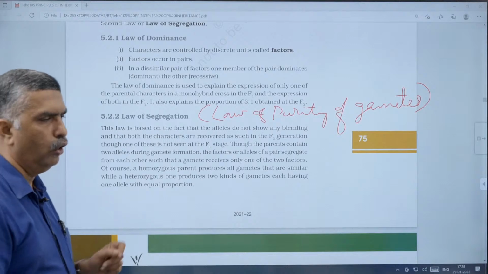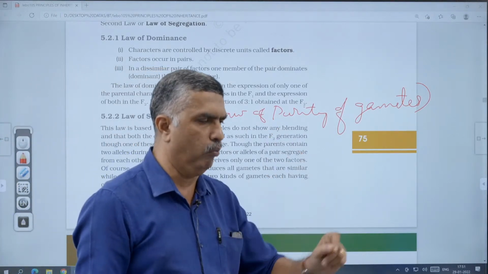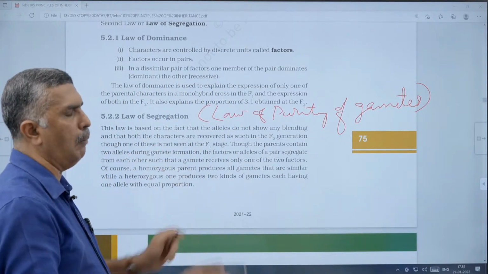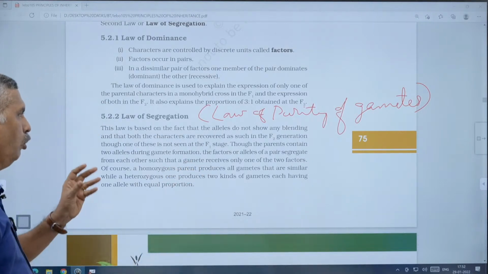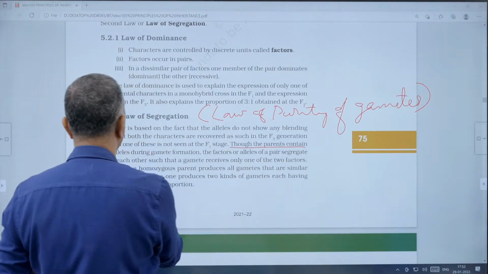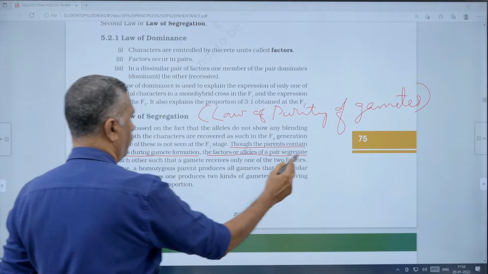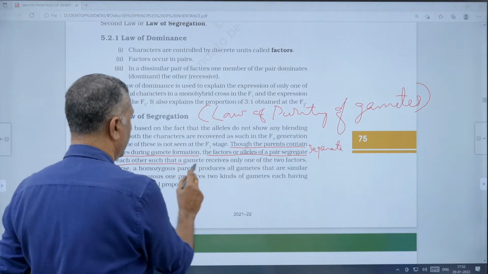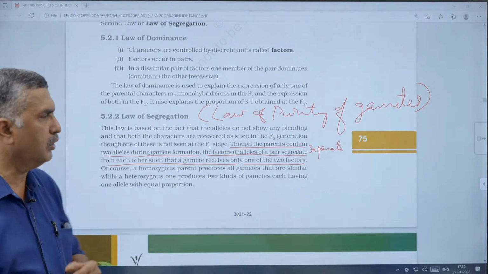It is called the law of segregation because in all sexually reproducing organisms, at the time of meiosis, both the alleles will segregate and move to separate gametes. Though the parents contain two alleles, during gamete formation the factors or alleles of a pair segregate or separate from each other, such that a gamete receives only one of the two factors.